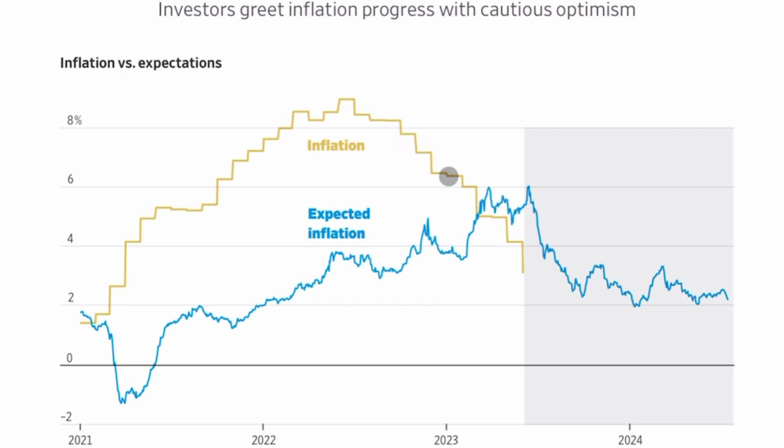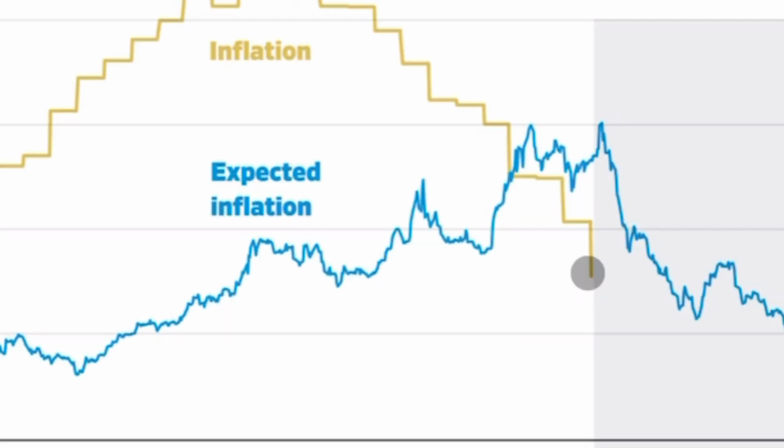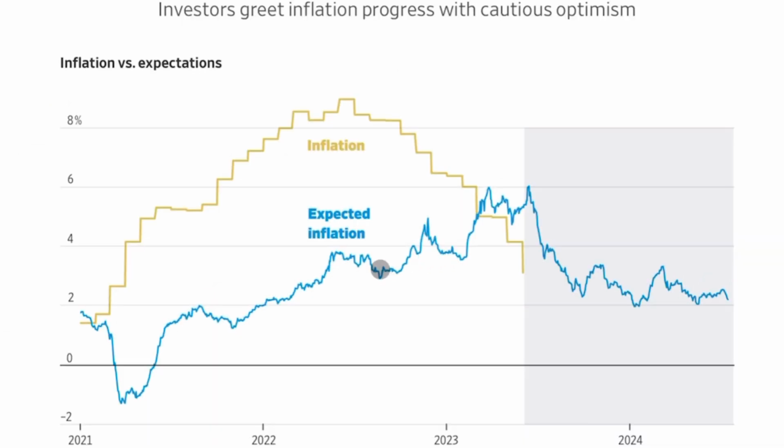down pretty strong, at around the 4% mark, inflation would become more sticky and entrenched, and the journey from 4% to 2% would be much more difficult than from 9% to 4%. But with the latest reading, we went straight from 4 all the way down to 3% in 1 month. Inflation expectations is also very important because it becomes a self-fulfilling prophecy. If people expect inflation to be high, they spend more today, raising inflation, and it's that positive feedback loop. But even this is positive.